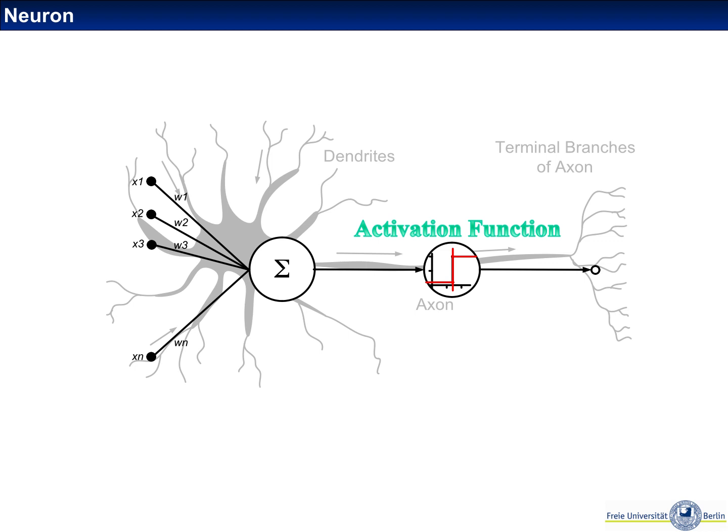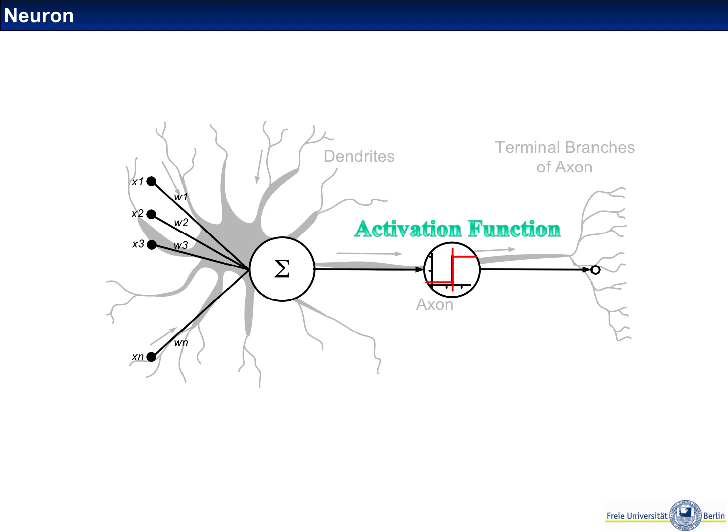Nevertheless, the idea is that a neuron receives inputs through the dendrites. These inputs are activations that come from other neurons. These inputs have different weights. So depending on the strength of the connection between the neurons, different inputs will be weighted differently, and some of them can be inhibitory as well. So some inputs can have a negative effect.